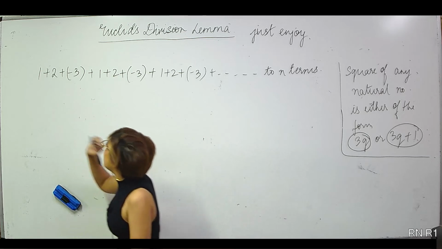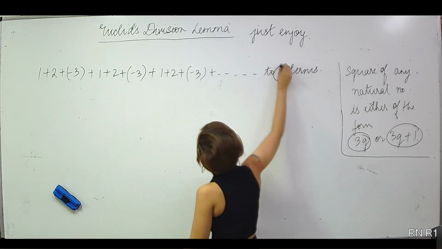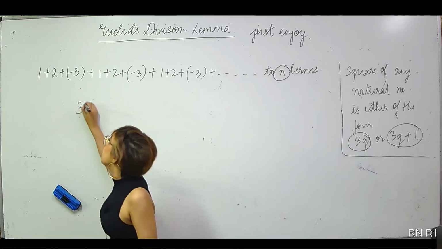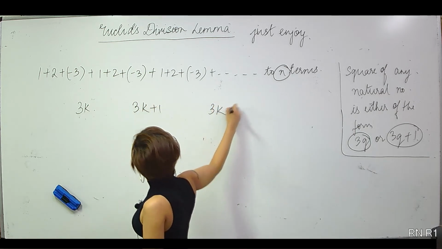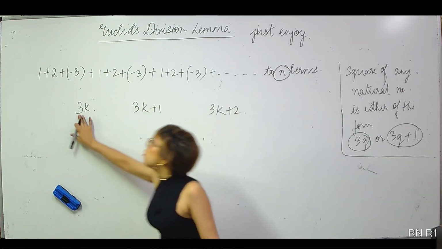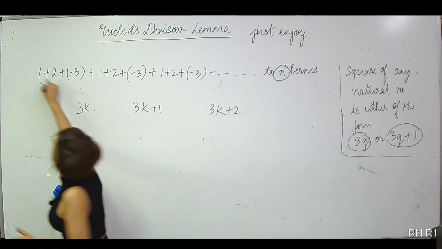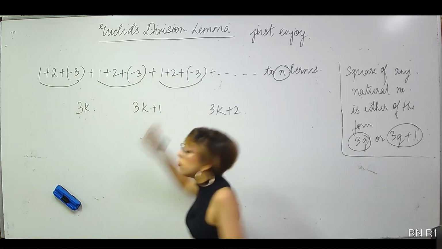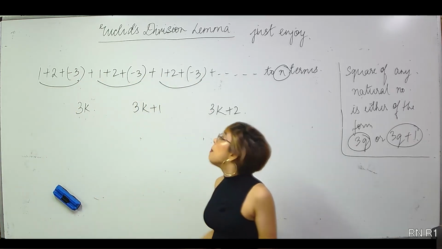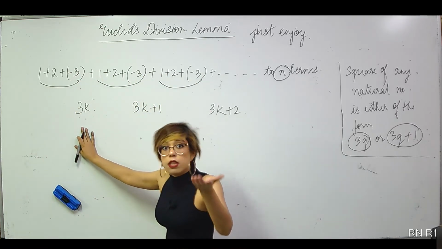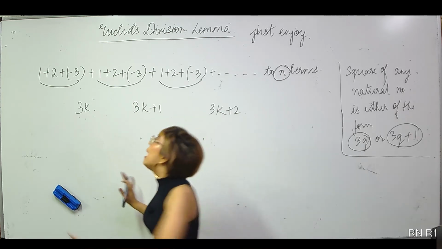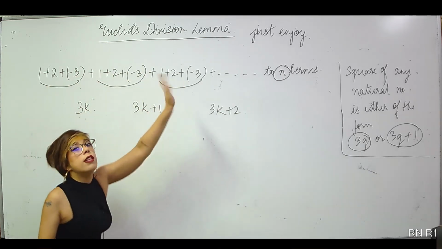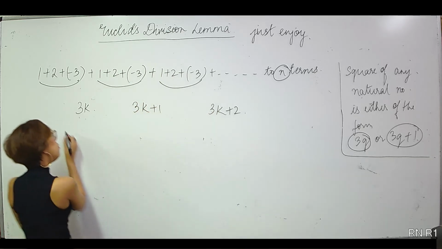Triplets. So that means I can talk about n, and I know n is either of the form 3k or 3k plus 1 or 3k plus 2. If n is of the form 3k, that means the triplets would be completed, right? Because if my n is 27, the triplets would be completed. There would be 9 triplets, right? In that case, it's 0 plus 0 plus 0 and so on. The sum is 0.